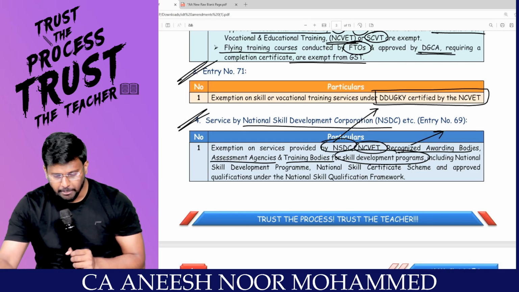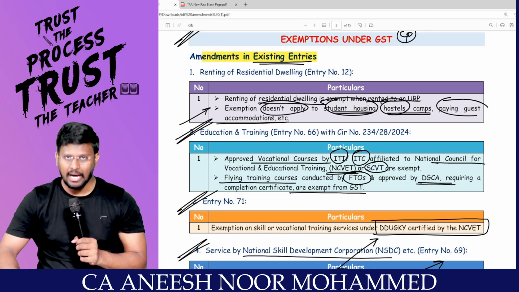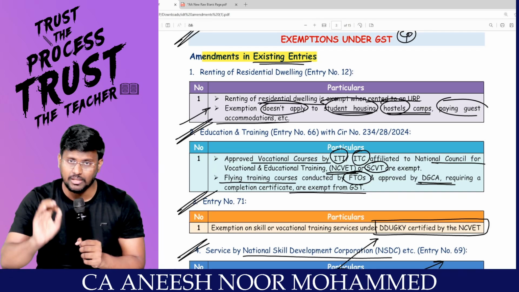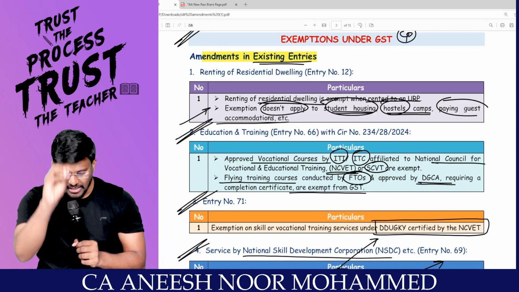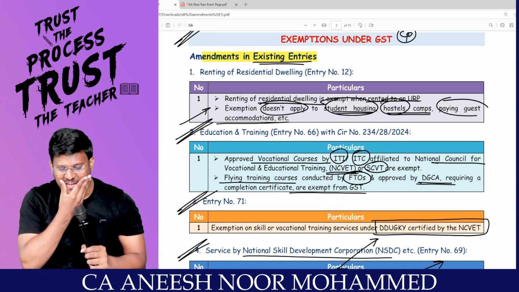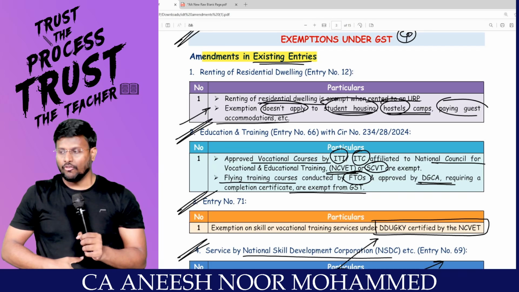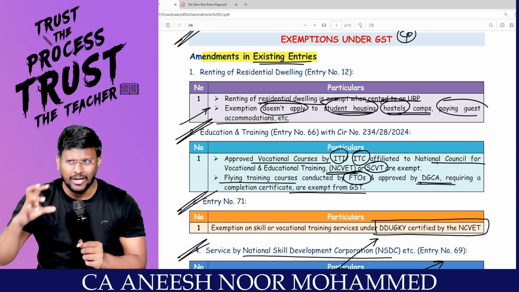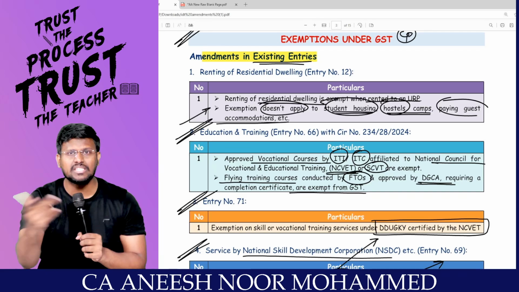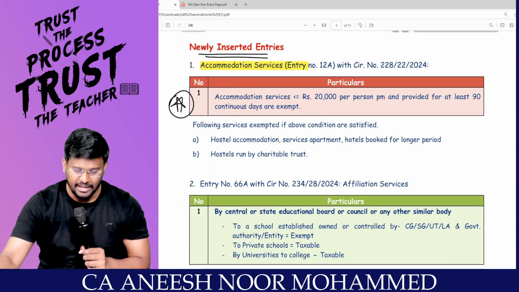Simple. One major exemption is earlier if you are renting residential dwelling for residential purpose to an unregistered person, exempted. But this exemption will not be now applicable to student housing, hostel camps, paying guest accommodation, etc. Wherever approval is needed for NCVT, they have altered the name to NCVET. That's it, game over. Those are the existing amendments.